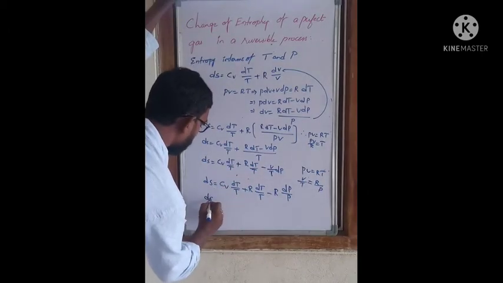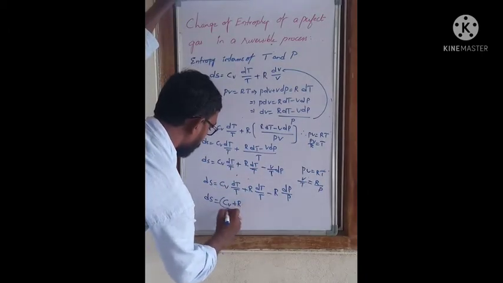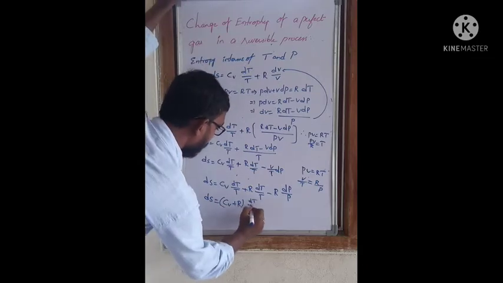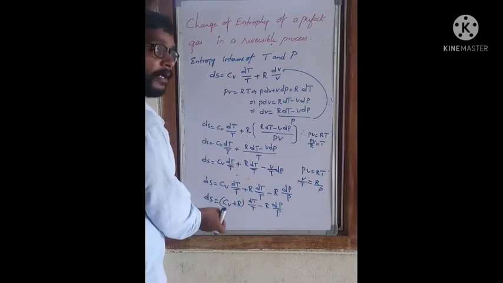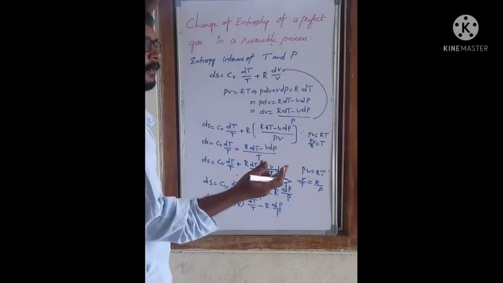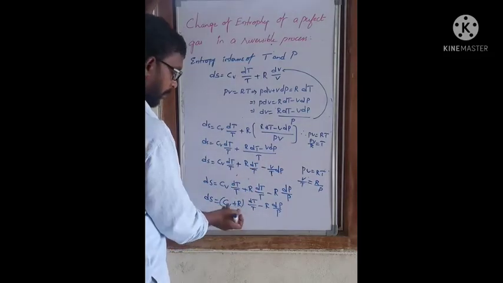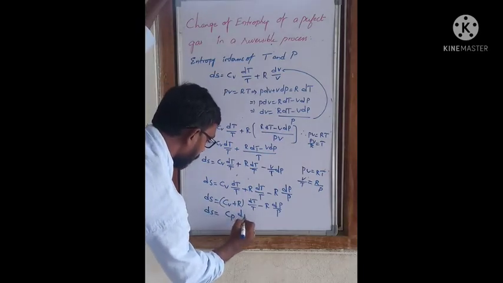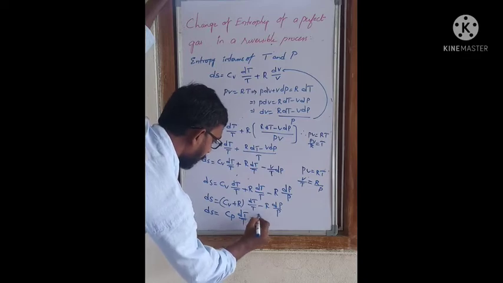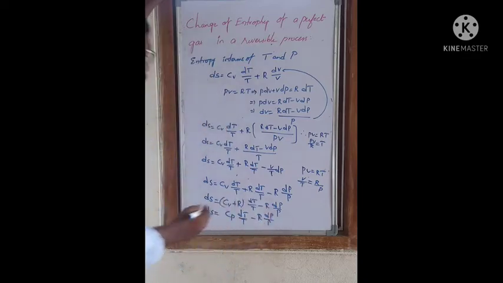In this equation, take common: dS = (Cv + R) dT/T − R dP/P. We have to convert it in terms of pressure. We know that Cp − Cv = R, so from this we get Cp. dS = Cp dT/T − R dP/P.